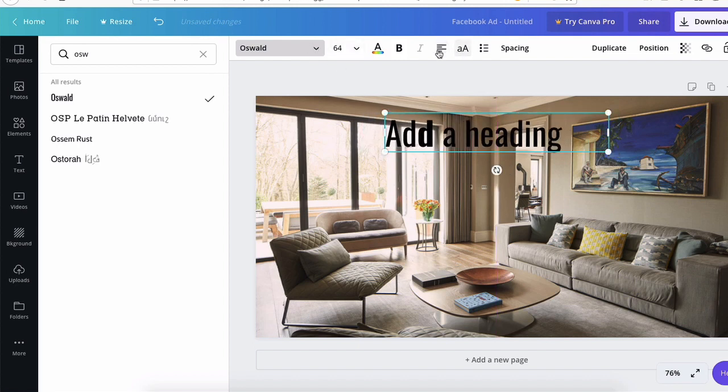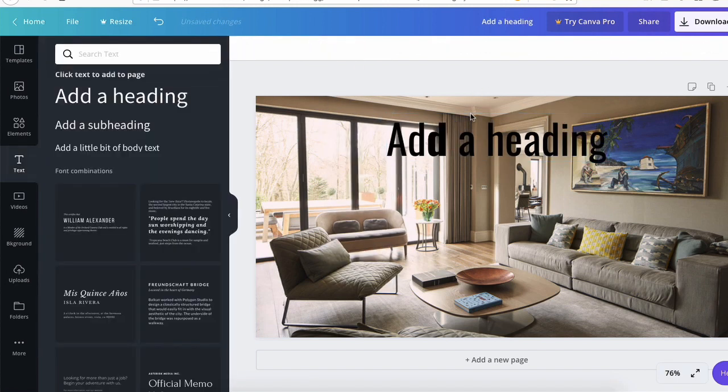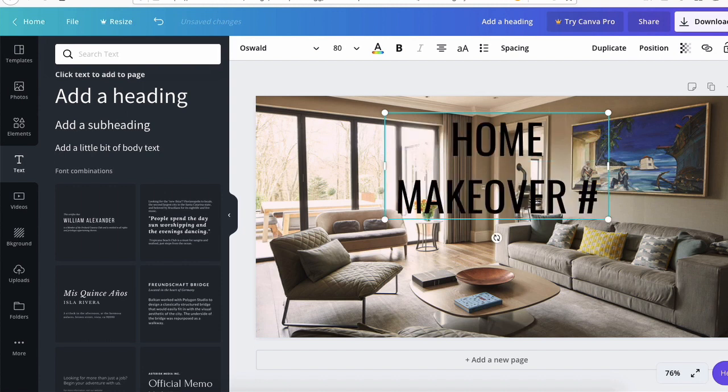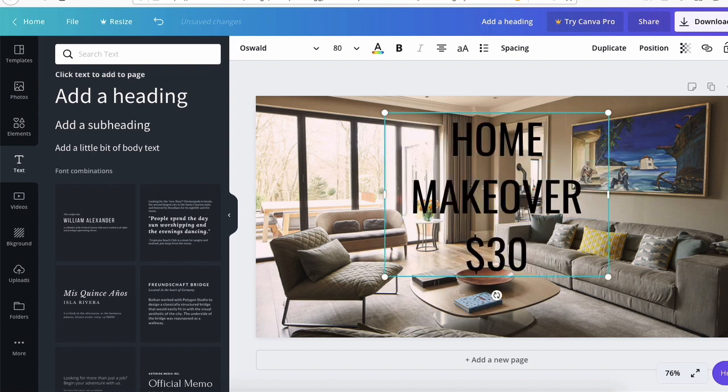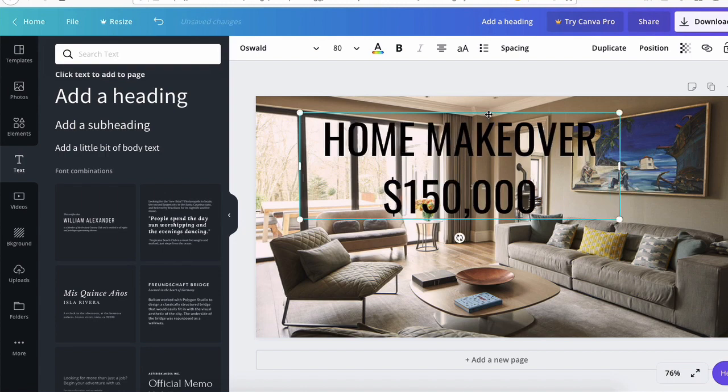Okay, we have it centered. We're going to center this and increase the size a little bit. Now, as you can see, this font, so we're going to say something like, home makeover. 300,000, or was it 150,000? Okay, we're going to increase the length of this. Actually, that looks pretty good.